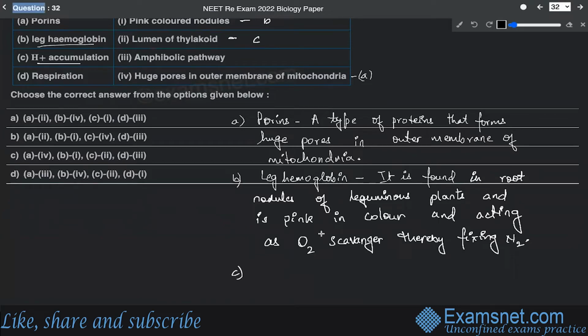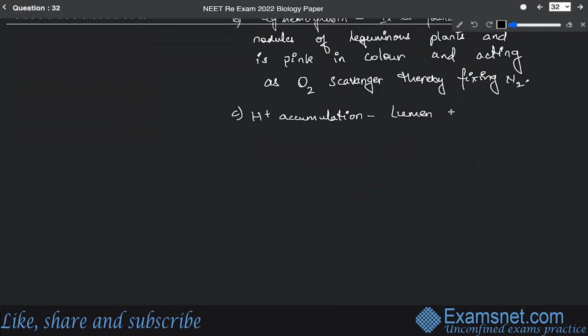So we can say that proton accumulation occurs in the lumen of thylakoid of chloroplast.